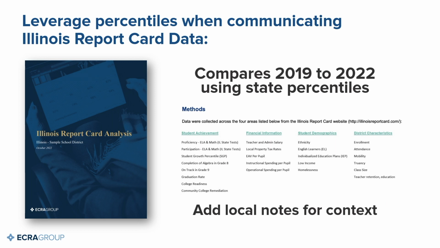And then the report also gives you the opportunity to add context and narrative within the report so you can tell your local story. And the report is designed to be turnkey so that when you receive the report and you add a few comments, it's ready to go right into a board packet or it's ready to go on the website for the community. So let's look at three examples for how you might use this report to message a more accurate story and a more positive story about your school system.